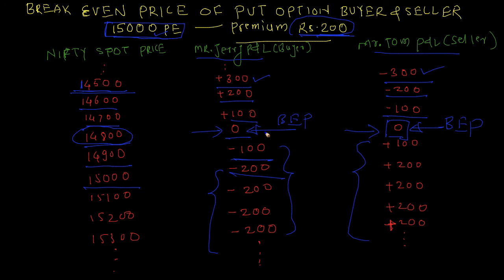So let's try to deduce the formula to find the break-even price. You see, the strike price which we are talking about is 15,000, and the break-even point is at 14,800. The premium is rupees 200. So it is obvious that the break-even price is equal to the option strike price minus the premium.